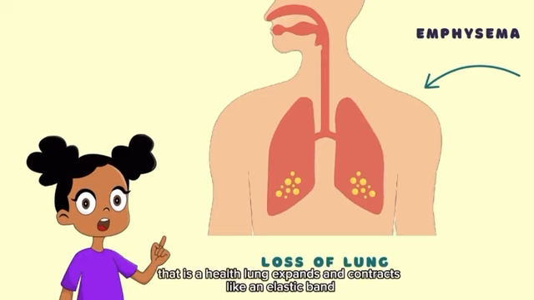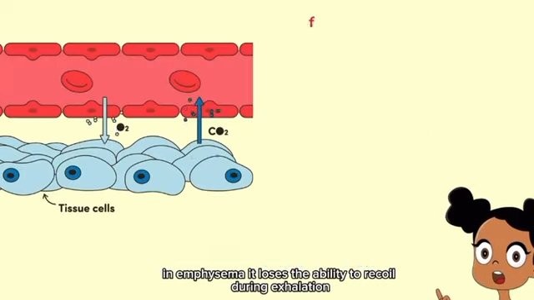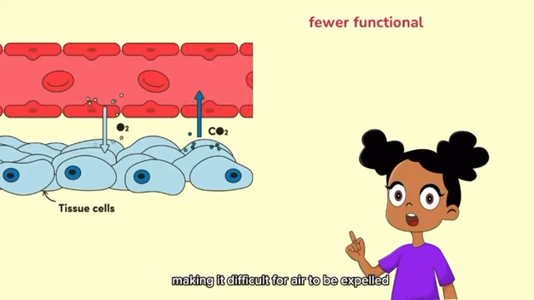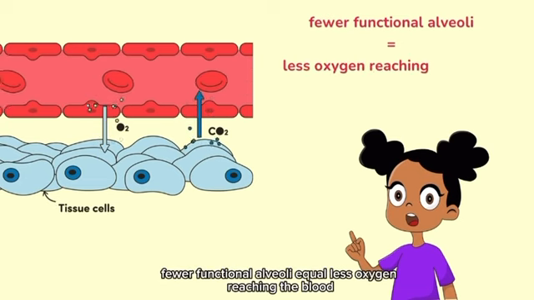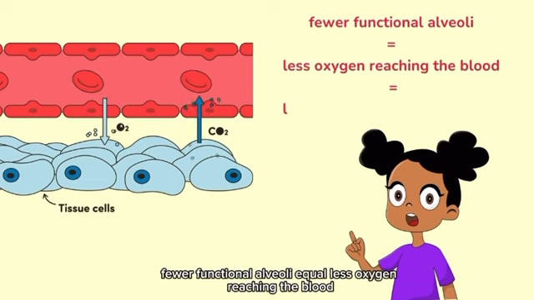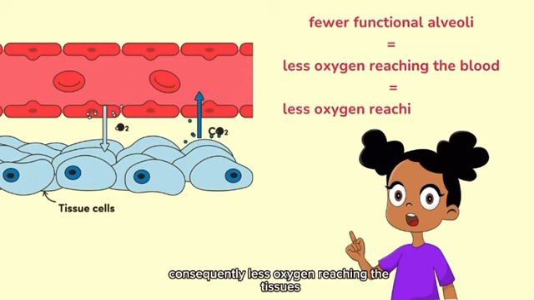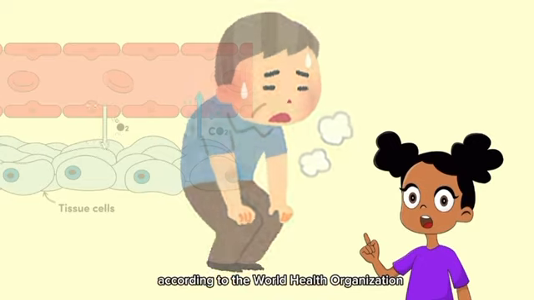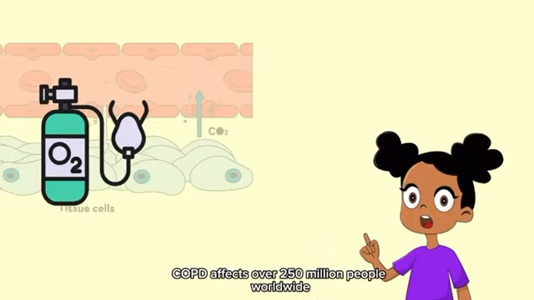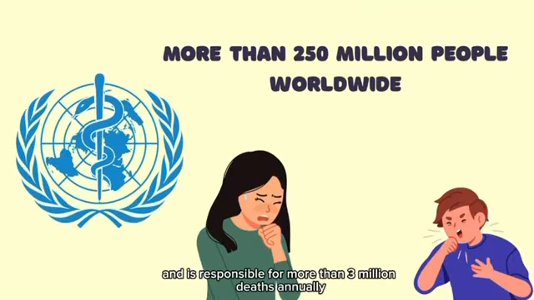That is, a healthy lung expands and contracts like an elastic band. In emphysema, it loses the ability to recoil during exhalation, making it difficult for air to be expelled. This impairs blood oxygenation. In other words, fewer functional alveoli equal less oxygen reaching the blood, and consequently, less oxygen reaching the tissues. According to the World Health Organization, COPD affects over 250 million people worldwide and is responsible for more than 3 million deaths annually, making it the third leading cause of death globally.